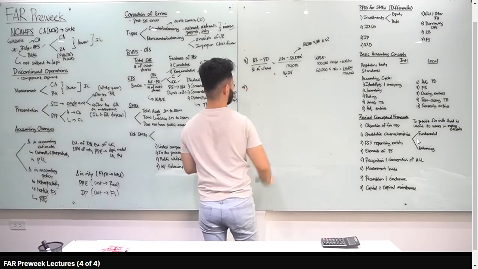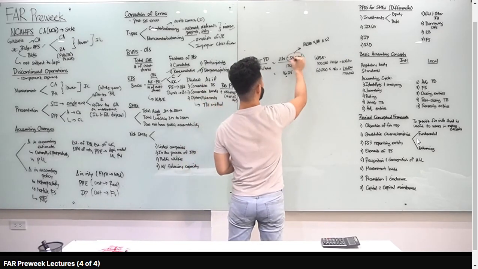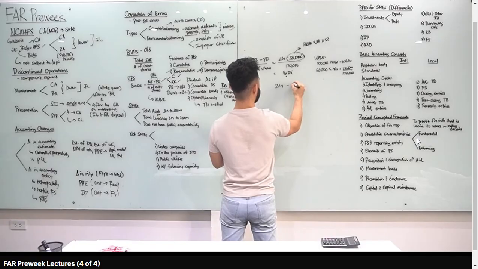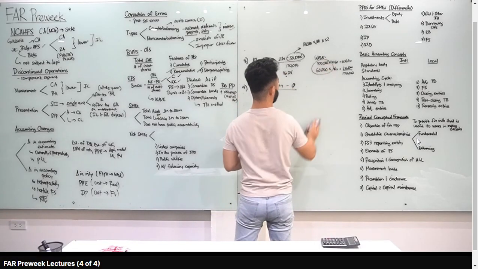Doon naman tayo sa diluted EPS as if na-convert at the start. So, ibig sabihin, wala na yan. So, net income natin, 2 million, wala kang minus preferred dividend, 0 yan, over number of shares. So, as if at the start, so wala kang 4 over 12.